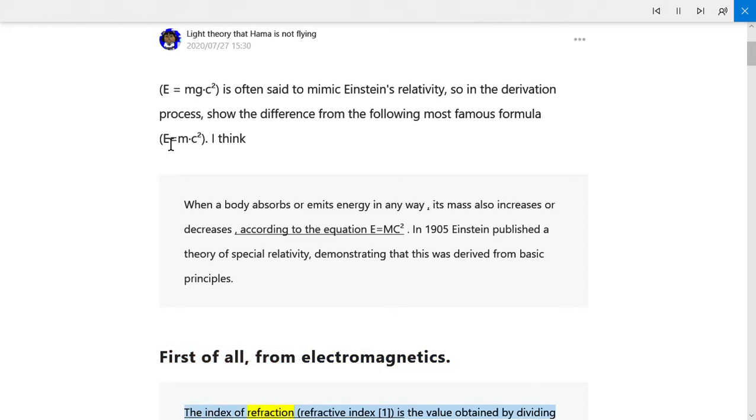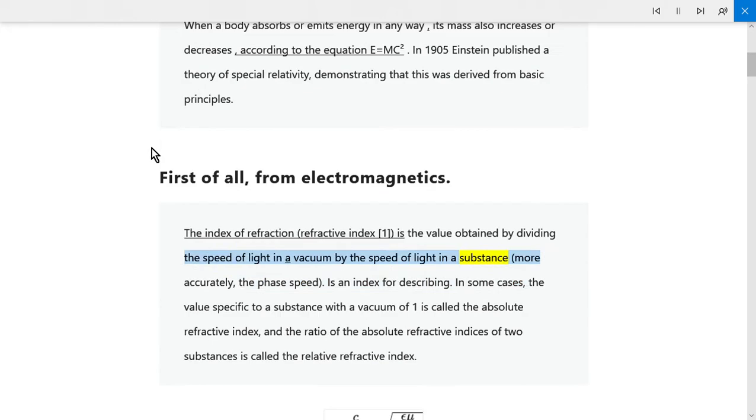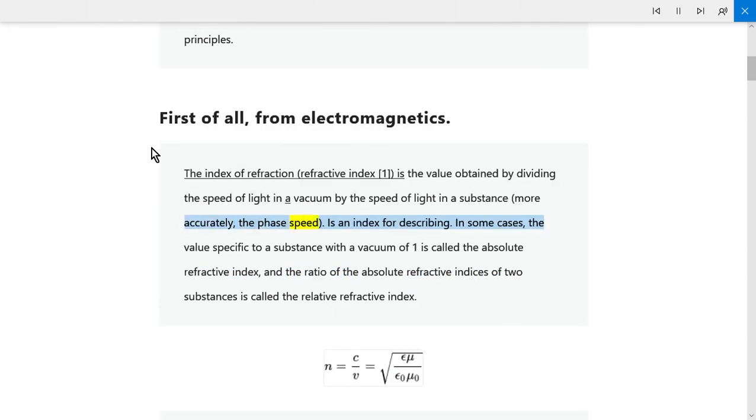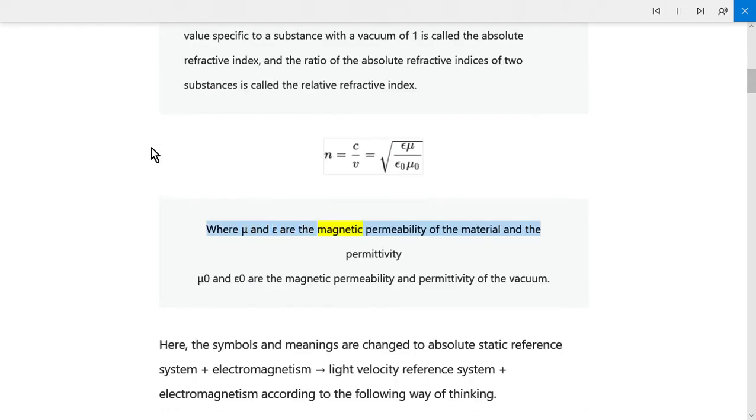The index of refraction, refractive index 1, is the value obtained by dividing the speed of light in a vacuum by the speed of light in a substance. More accurately, the phase speed is an index for describing. In some cases, the value specific to a substance with a vacuum of 1 is called the absolute refractive index, and the ratio of the absolute refractive indices of two substances is called the relative refractive index. Where mu and epsilon are the magnetic permeability and permittivity of the material, and mu0 and epsilon0 are the magnetic permeability and permittivity of the vacuum.